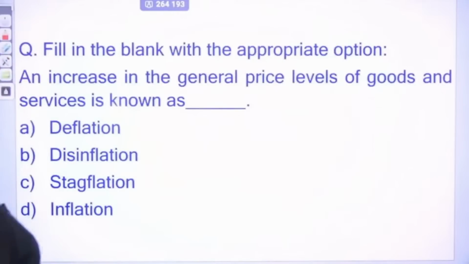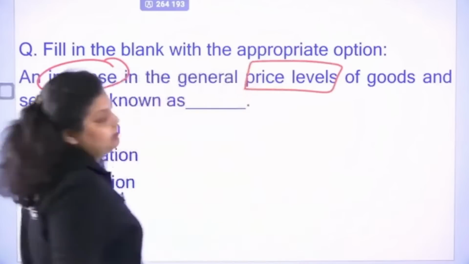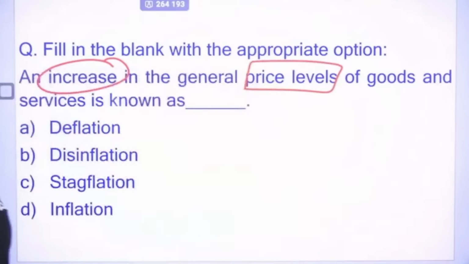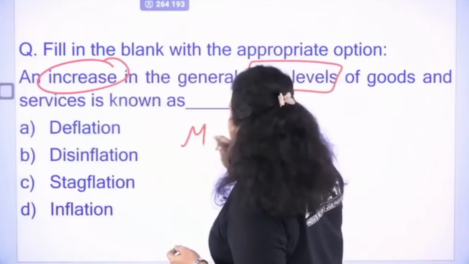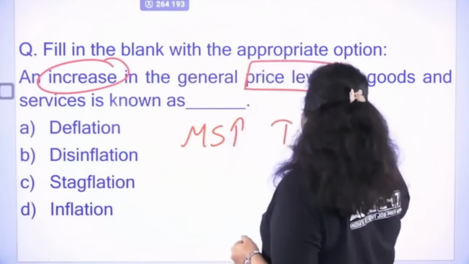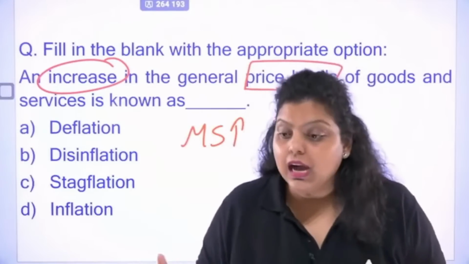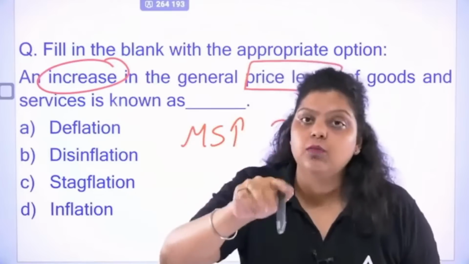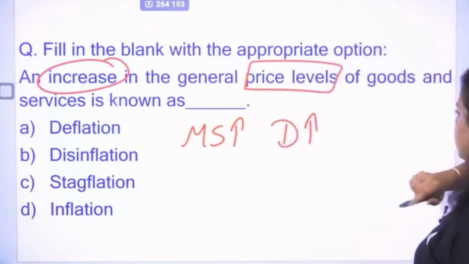The statement we have: increase in the general level of prices of goods and services is known as. So what happens now in the economy? In the economy, money supply increases. Whenever the money supply increases, it will increase the demand of consumers. Obviously, if you have more money, you will purchase more goods. So if the money supply is more, demand will be increased.